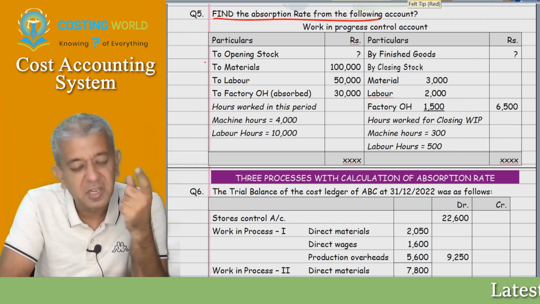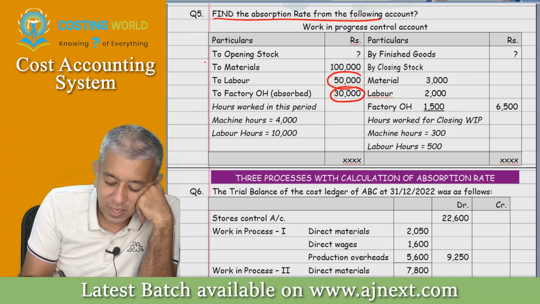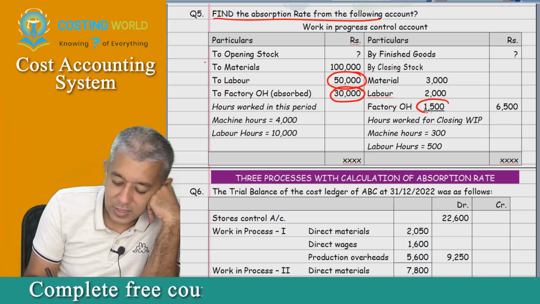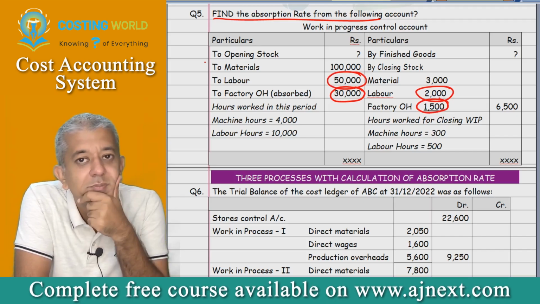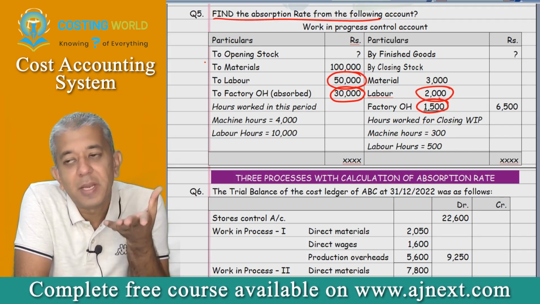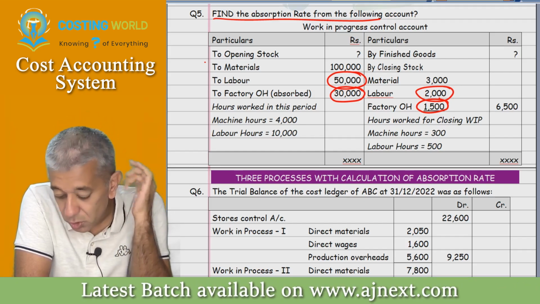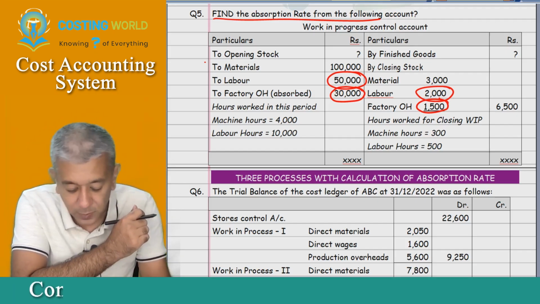Sir, it is the labor cost method. Let's try. This divided by this into 100 comes to 60%, but this upon this comes to 75%. Is that all fine? Yes, sir. Everybody can speak. Okay, so this is not the answer. Now, everybody always means everybody. Then the next particular method.